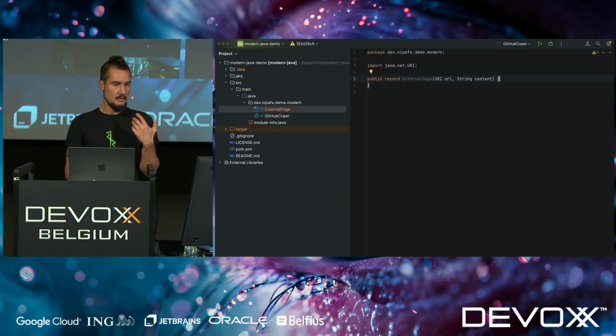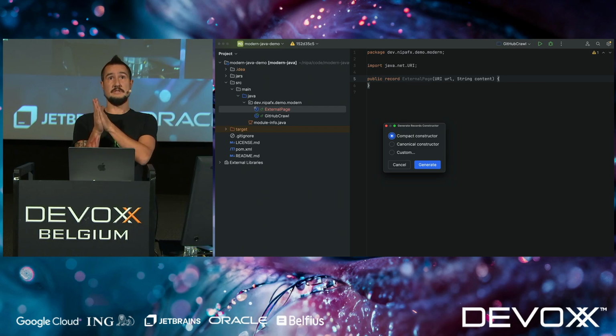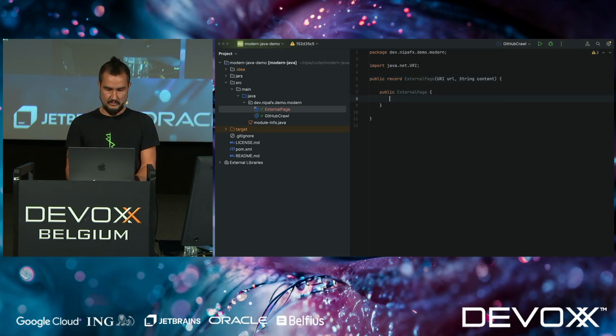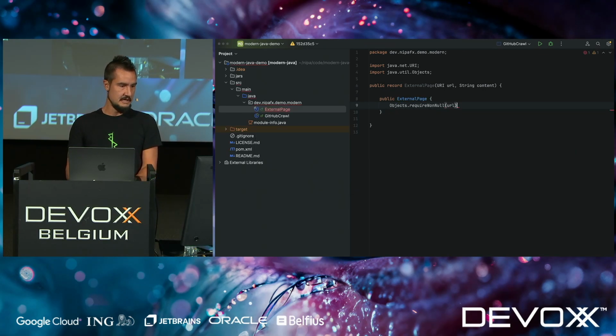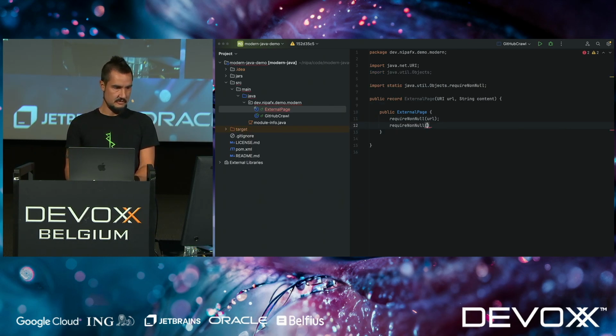This defines a record. We get a lot of stuff for free now, but it's very common that you want to make sure that your data has the right shape. And the constructor is the right place for that. The compact constructor, you do stuff like, for example, making sure things are null when they're not supposed to be. That's one thing that we could do here, probably for both of those fields. Let's do the same for content.